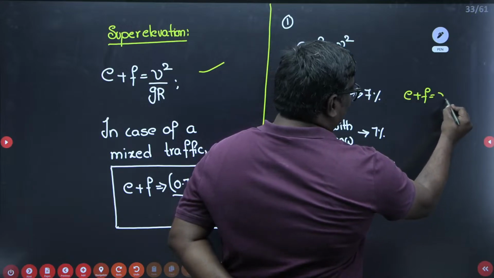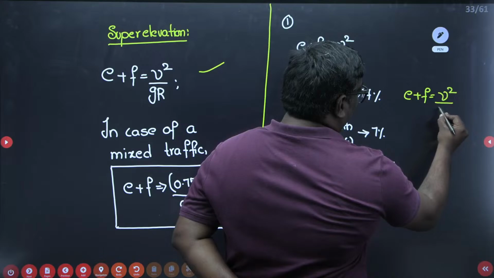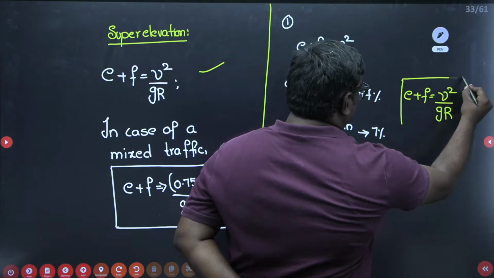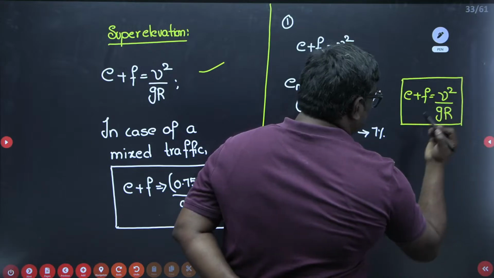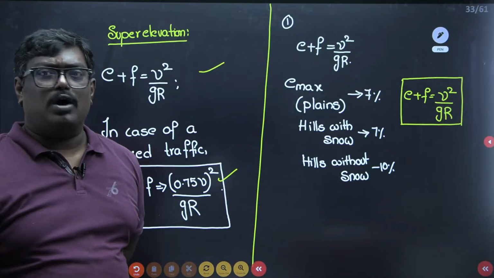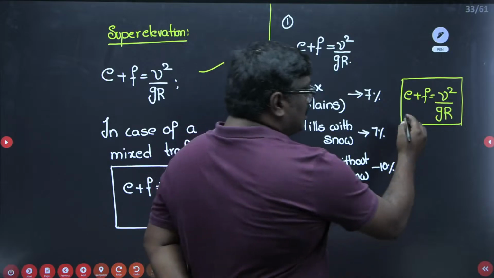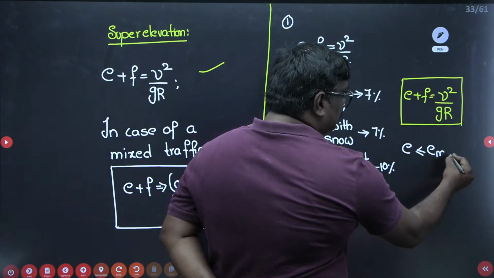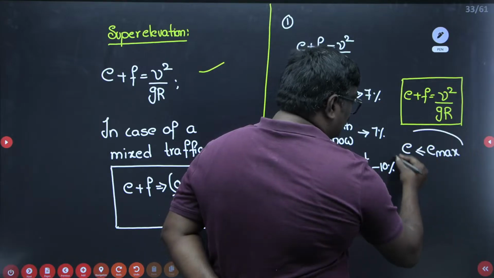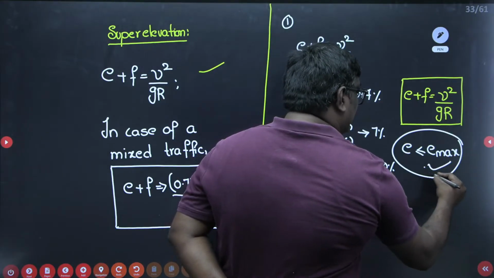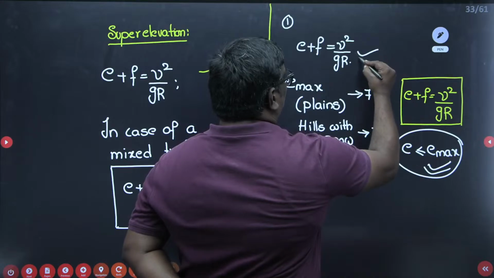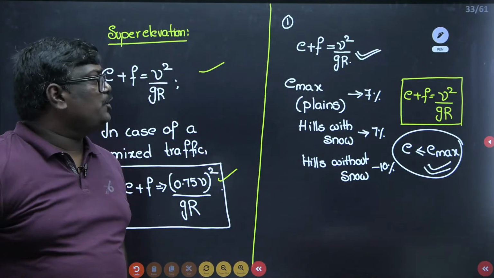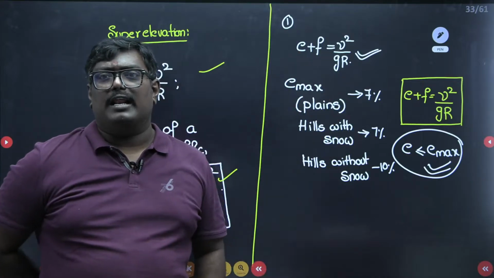E plus F is equal to V square upon GR. Here what I would like to tell you is, if E is less than or equal to E max, then in step 1 only you will get the answer. Whatever value you got in step 1, you can adopt.